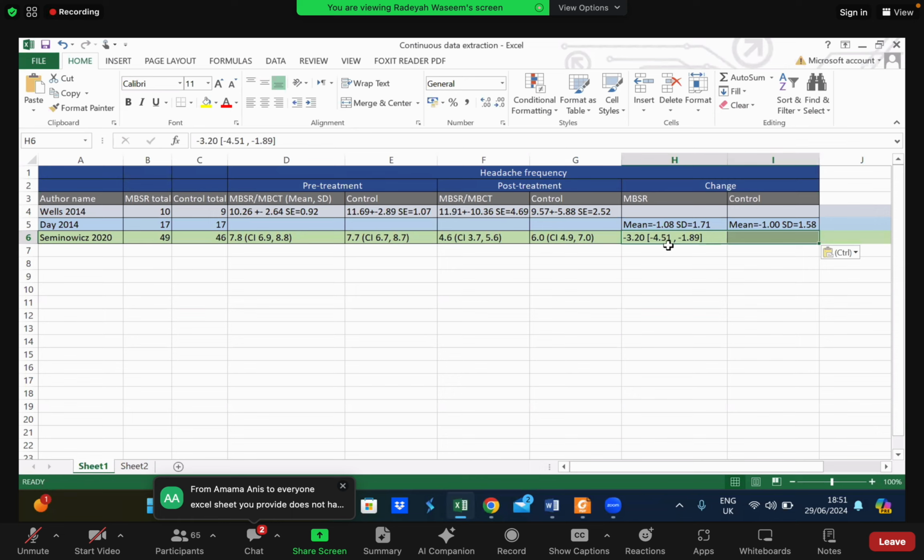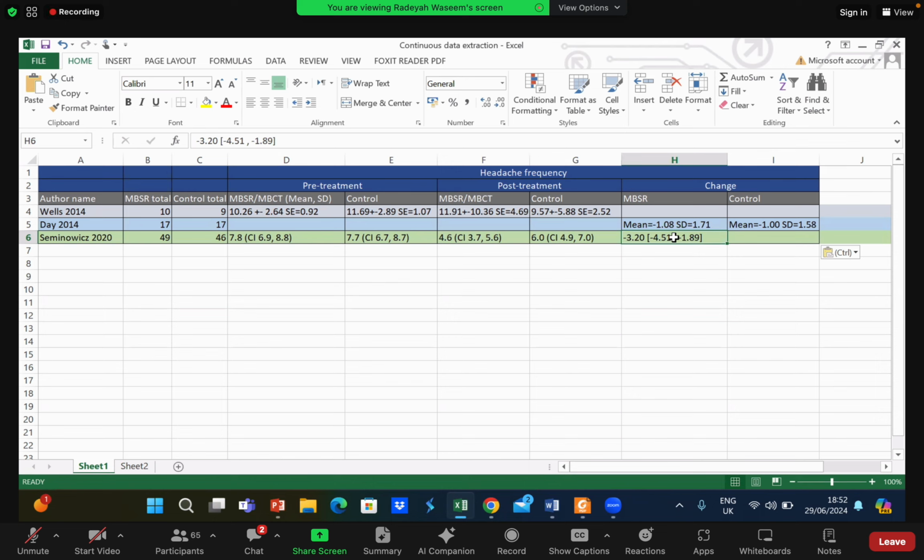And we have this value. So you guys get it? This is the value that we calculated over here. This was the change value, which we did not get directly. See, you can calculate the mean difference. Post-treatment minus pre-treatment will give you this value, okay? But you cannot subtract the confidence intervals from each other. That is why we used RevMan to give us this value. Does this make sense now to everyone?